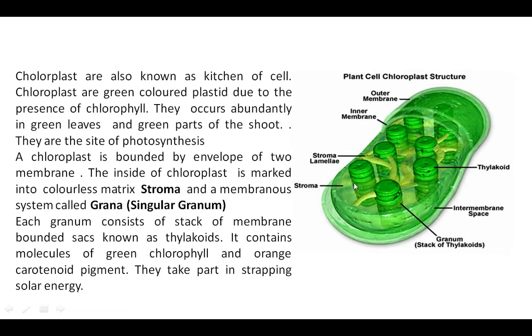These are the stacks of membrane known as thylakoids. A single membrane is known as a thylakoid. So here we can see this granum consists of a stack of thylakoids. It contains molecules of green chlorophyll and other pigments which take part in trapping the solar energy. The main function of these thylakoids is to trap the solar energy for the process of photosynthesis.